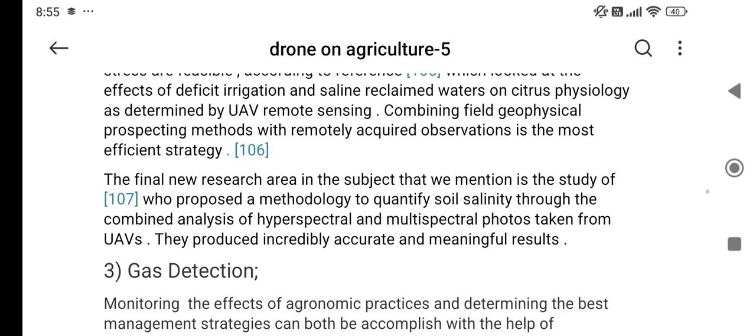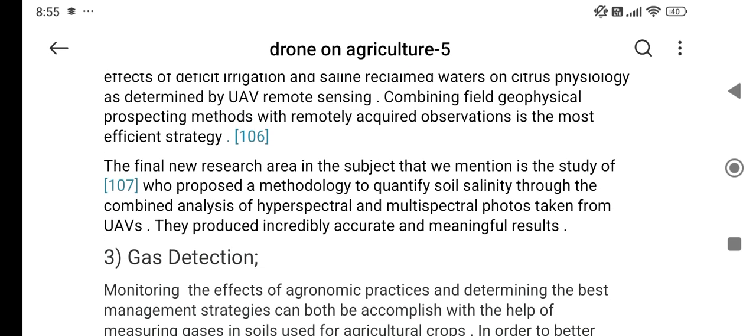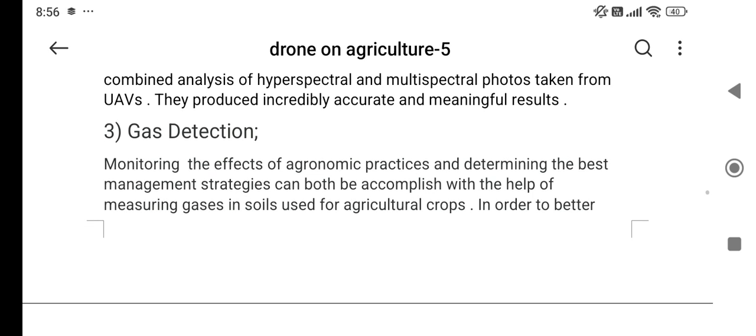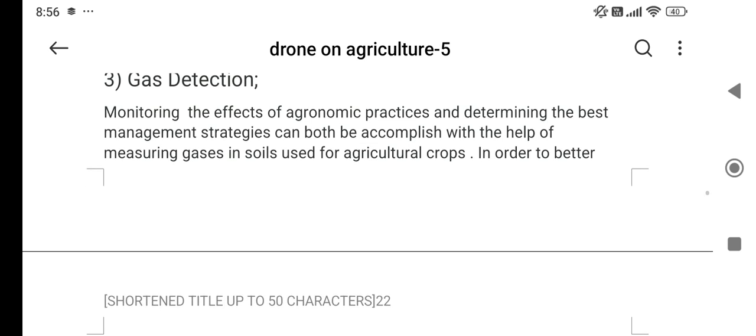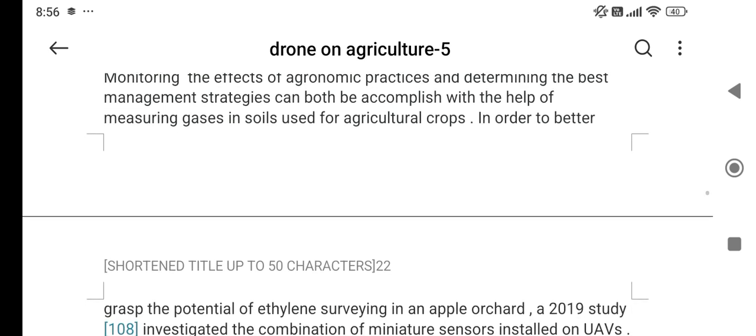The final new research area in the subject that we mentioned is the study of gas detection. A study of 2007 proposed a methodology to quantify soil salinity through combined analysis. Gas detection, monitoring the effects of agronomic practices, and determining the best management strategies can all be accomplished with the help of measuring gases in soil used for agricultural crops.